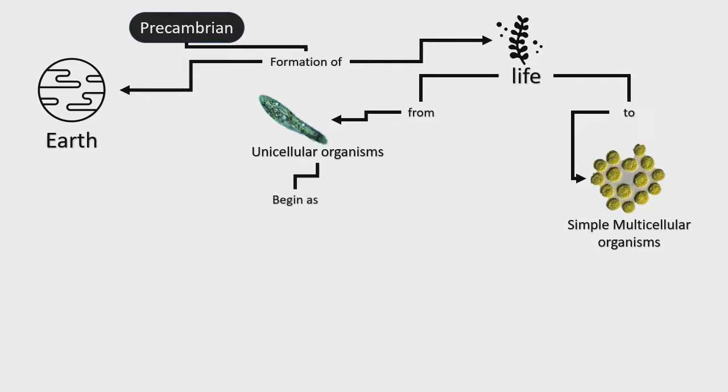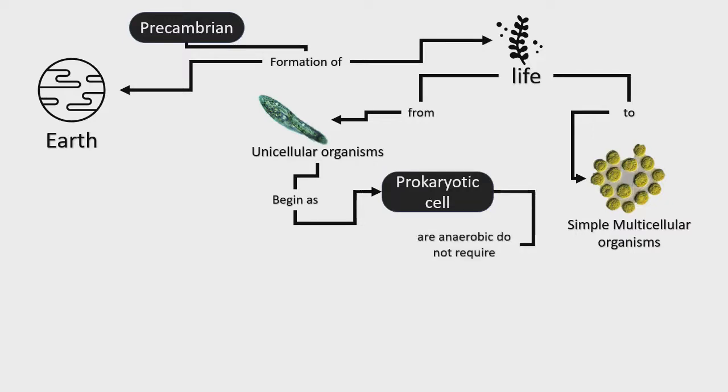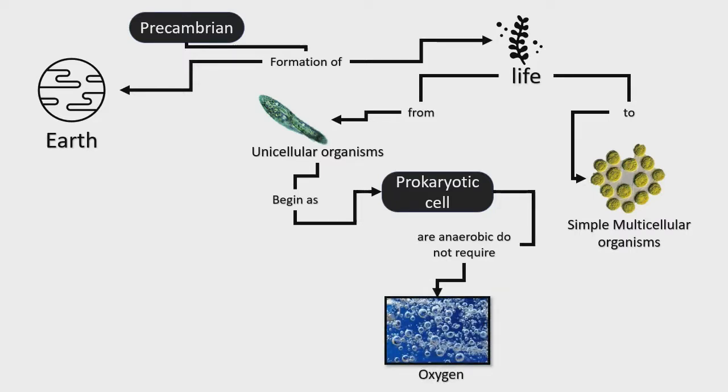The unicellular organisms begin as a prokaryotic cell. They are actually the primitive type of cell. And these prokaryotic cells are called anaerobic because they do not require the process of using oxygen.